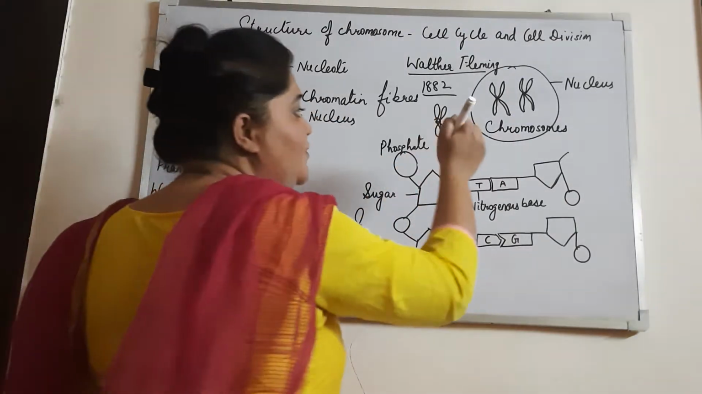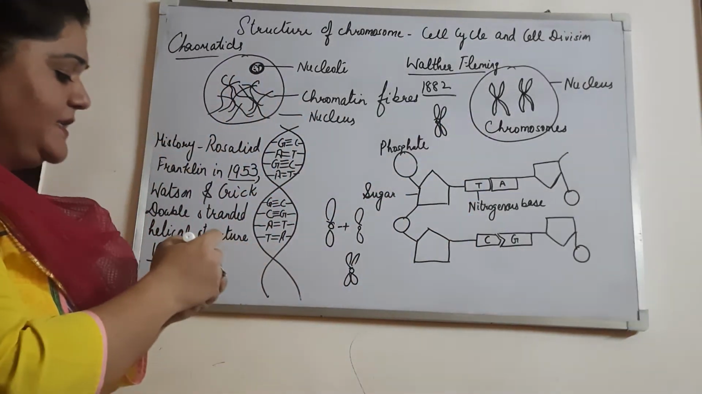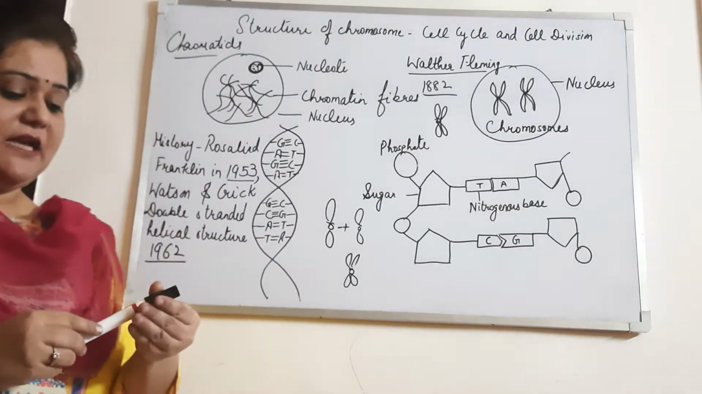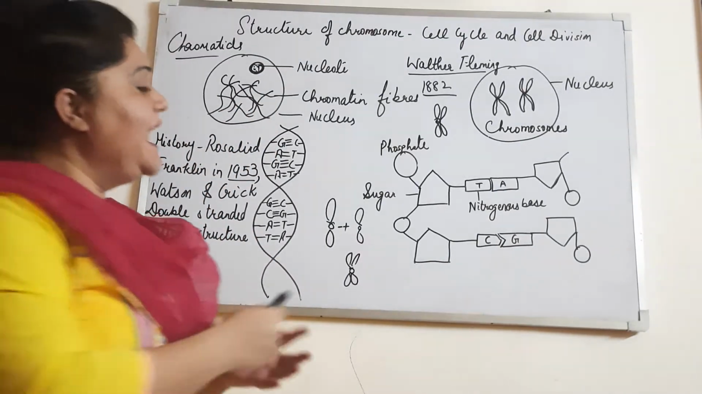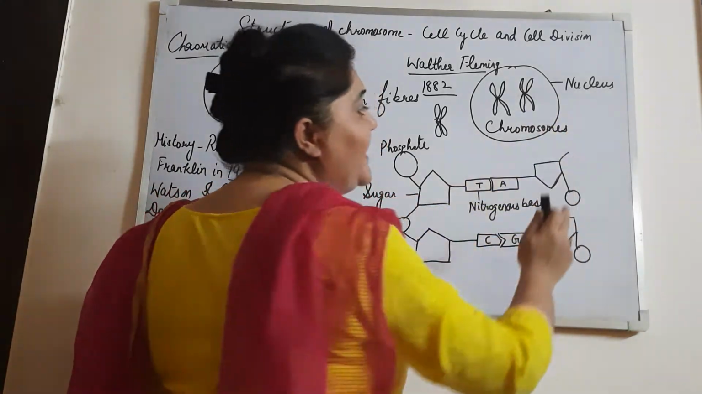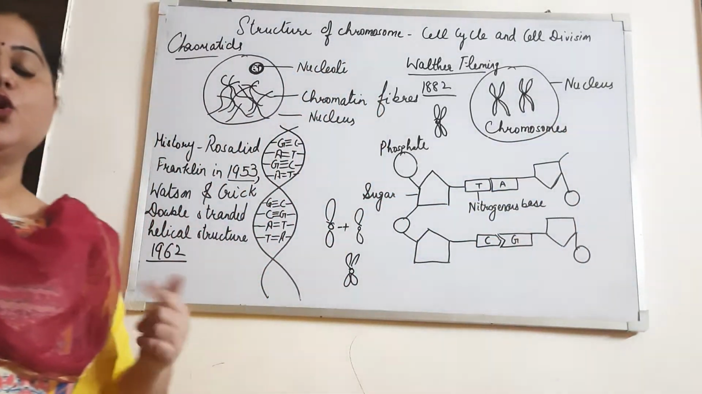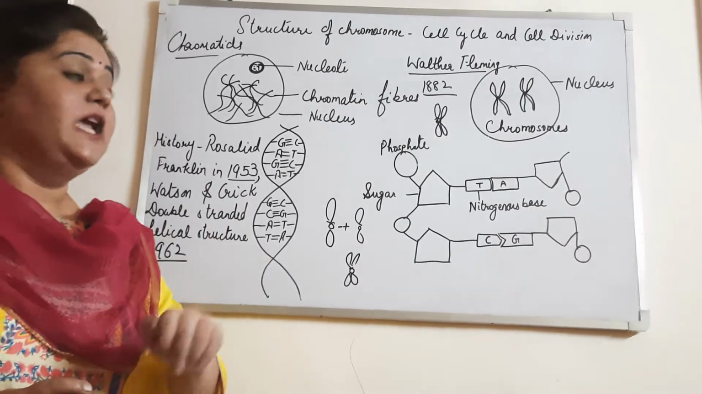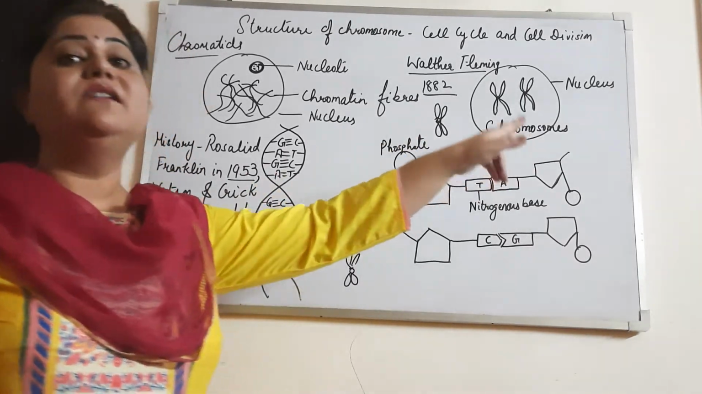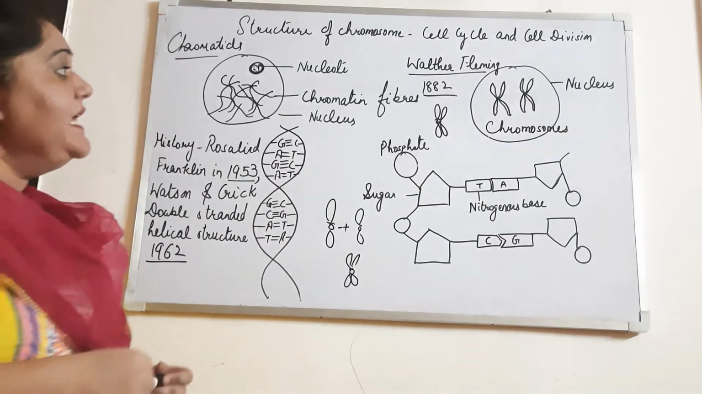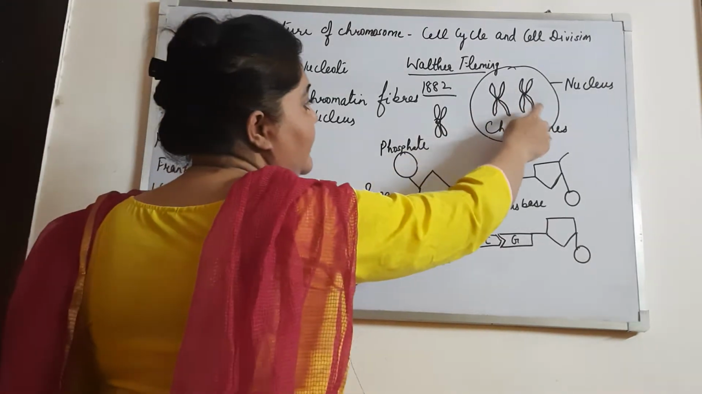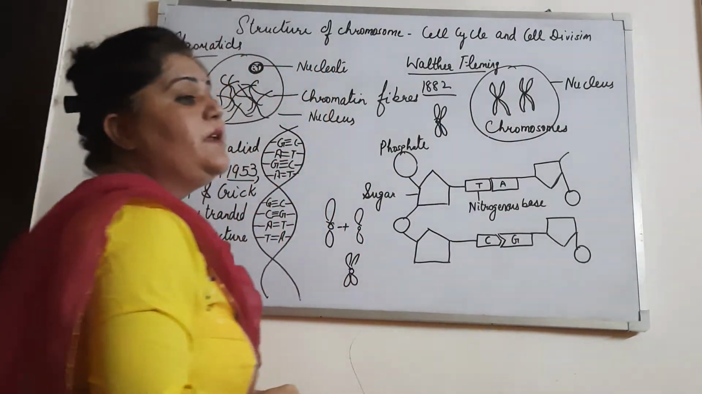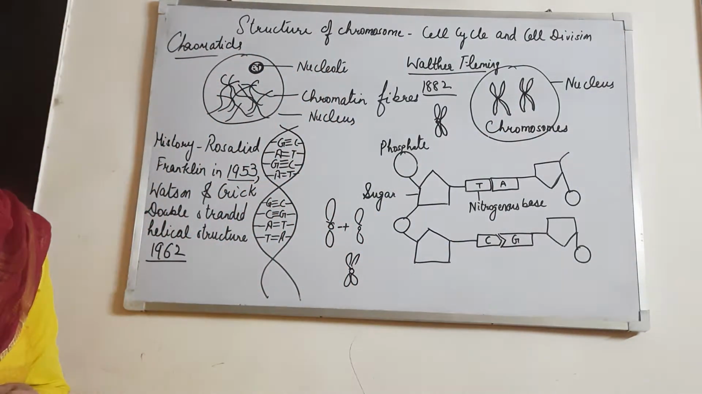So actually, chromosome means: chroma means colorful, and soma means body. So together it forms colorful body. That's why these thick and condensed forms of chromatin fibers, we call them chromosomes.